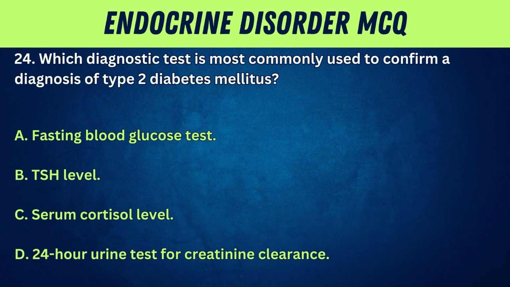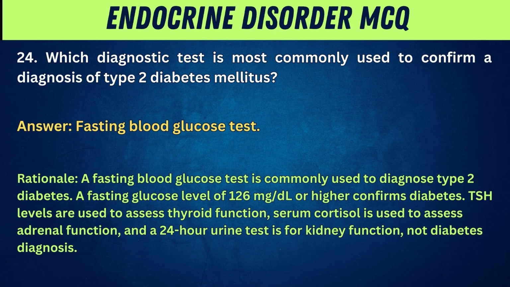24. Which diagnostic test is most commonly used to confirm a diagnosis of type 2 diabetes mellitus? A. Fasting blood glucose test. B. TSH level. C. Serum cortisol level. D. 24-hour urine test for creatinine clearance. Answer: Fasting blood glucose test.